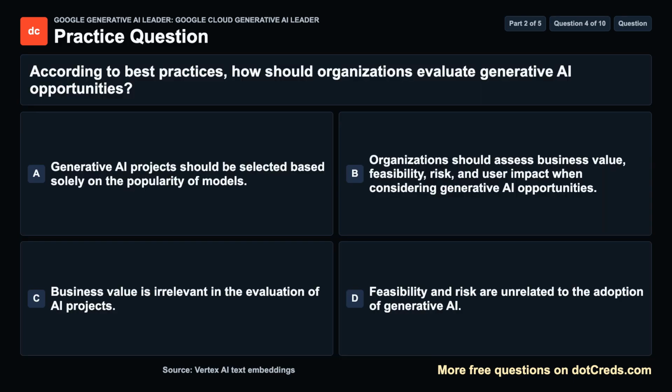Question 4. According to best practices, how should organizations evaluate generative AI opportunities? A. Generative AI projects should be selected based solely on the popularity of models. B. Organizations should assess business value, feasibility, risk, and user impact when considering generative AI opportunities. C. Business value is irrelevant in the evaluation of AI projects. D. Feasibility and risk are unrelated to the adoption of generative AI. Take a moment, then we will review the answer.